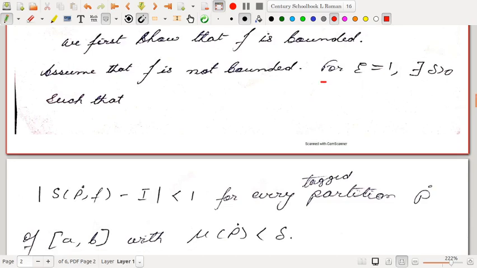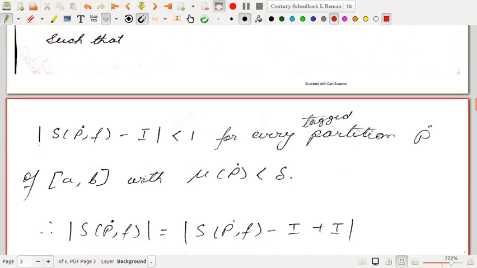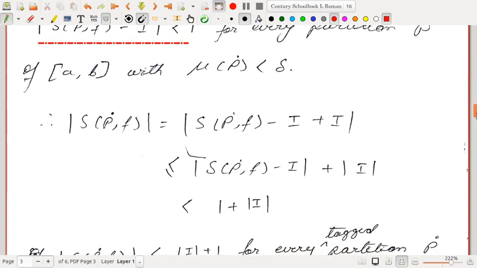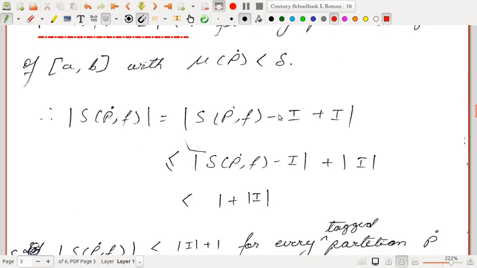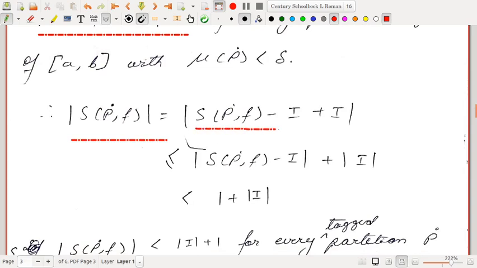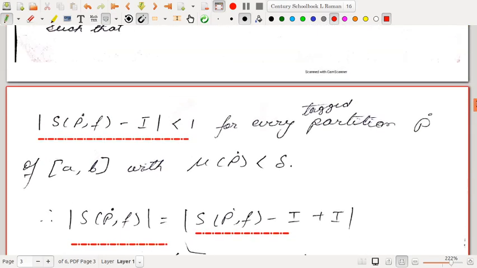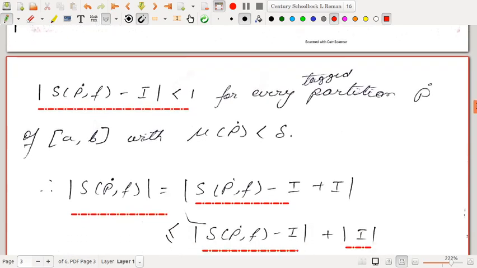Since for every epsilon there is a delta, particularly for epsilon equal to 1 there is a delta greater than 0 such that |S(P˙, f) minus I| is less than 1 for every tagged partition P˙ of [a, b] with norm of P˙ less than delta. So what is the modulus of S(P˙, f)? It is the modulus of S(P˙, f) minus I plus I. By the triangle inequality we can separate this: it is less than or equal to this plus modulus of I, and this quantity is less than 1, because we have taken epsilon equal to 1.